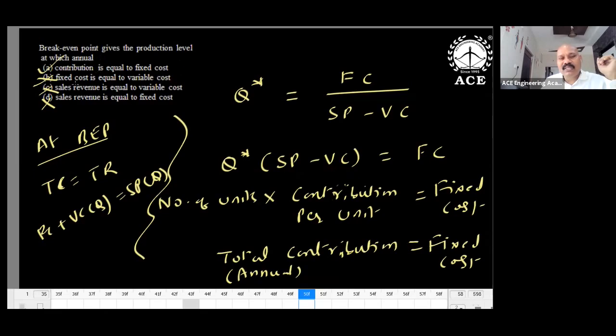Break-even point gives the production level at which annual contribution is equal to fixed cost. Sales revenue is equal to fixed cost plus variable cost. So when you look at this, Q star is equal to FC divided by SP minus VC. So what is SP minus VC? Contribution per unit, one unit. And Q star is nothing but the number of units. If you multiply the number of units by contribution per unit, you get total contribution, which is nothing but equal to fixed cost.